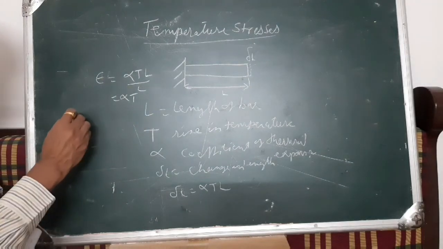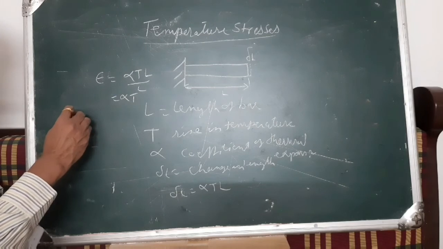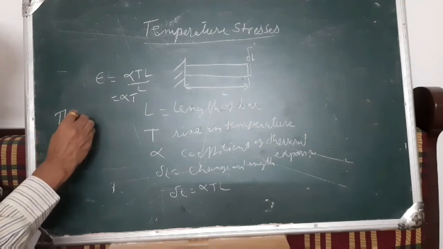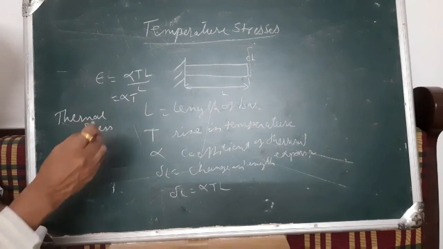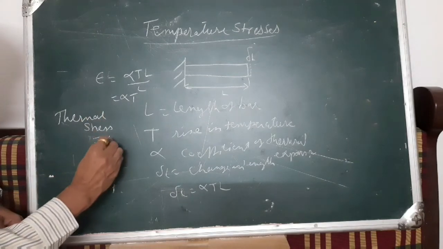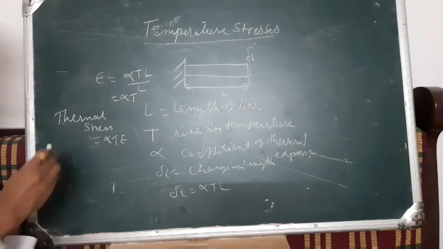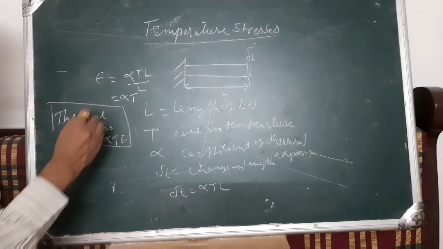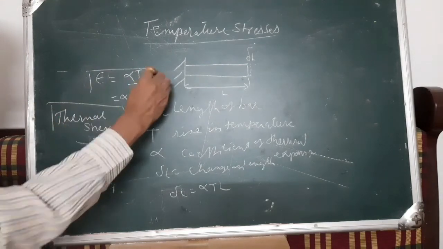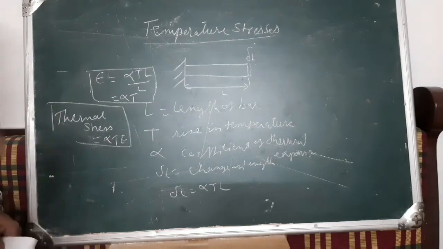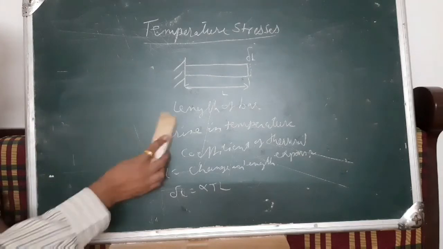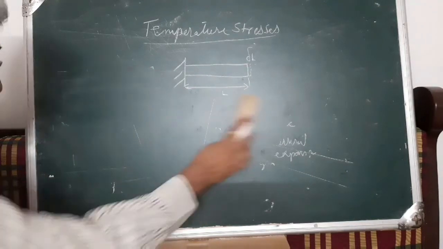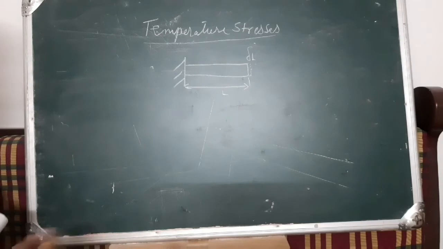And the thermal stress will be equal to alpha T E. So these are the equations that we have to see when we go for a particular stress, how the stress develops in a bar. Now when there is a restriction for the expansion of a bar.